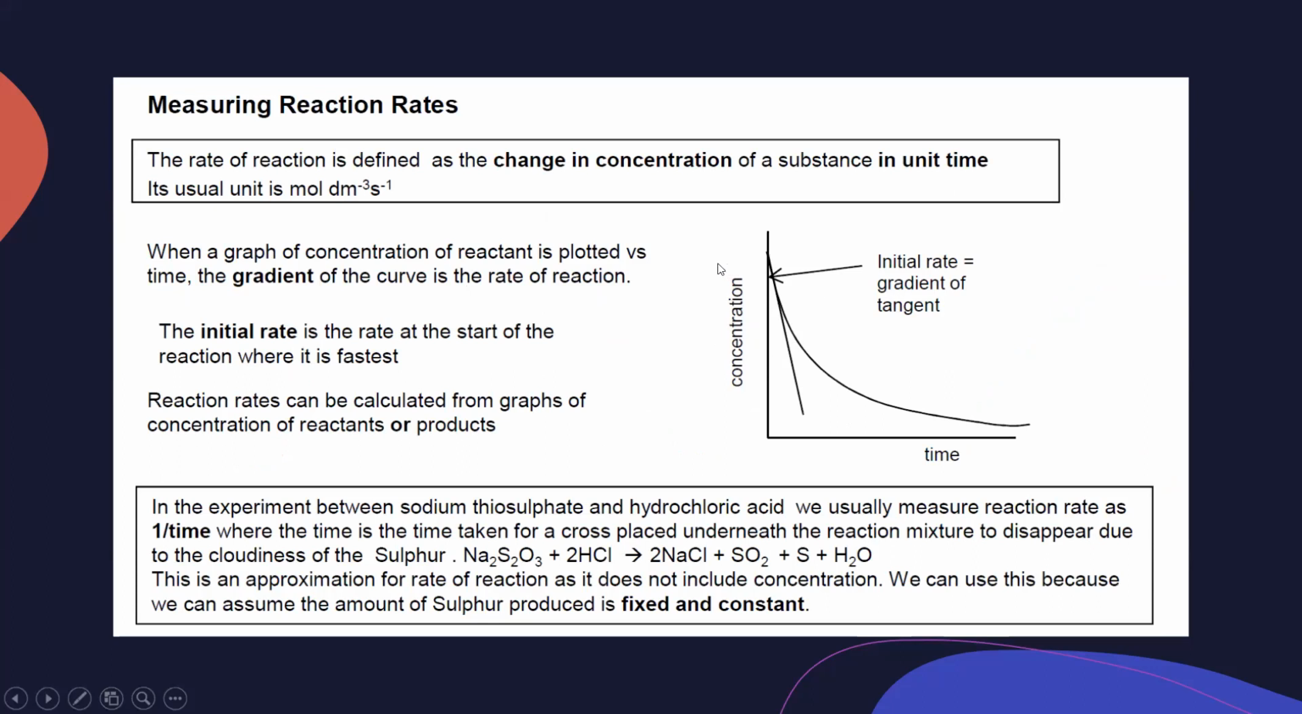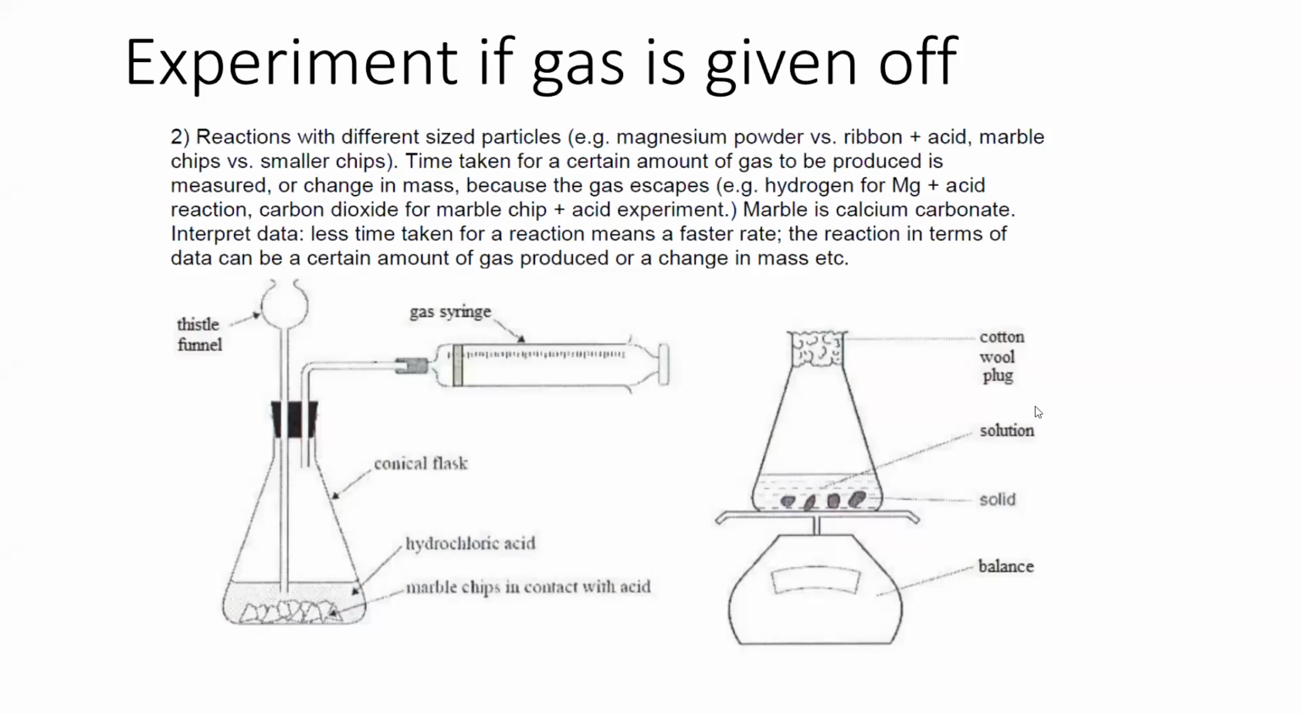Or there is also another way. We can also measure the rate or the speed of the reaction by finding the time taken for a cross to disappear. There are different ways to measure the rate or speed of reaction. If a gas is given off, we can measure the change in mass of the contents of a flask, or we can measure the volume of the gas.